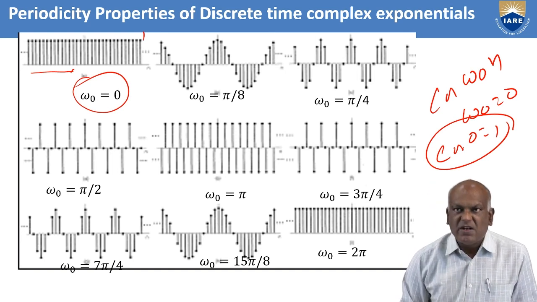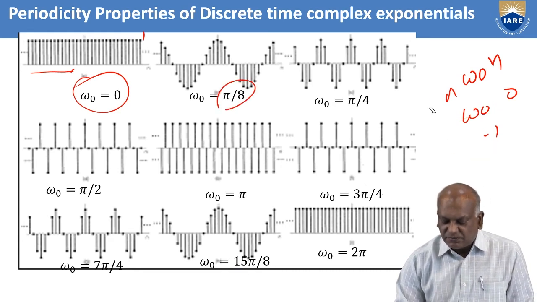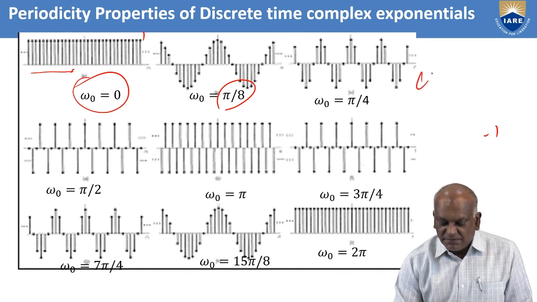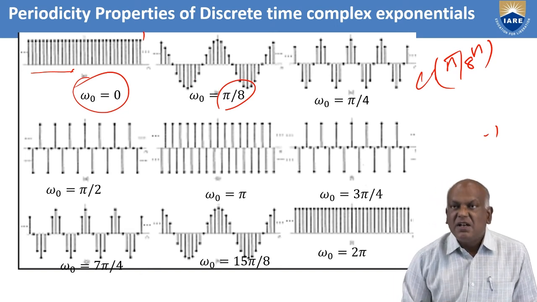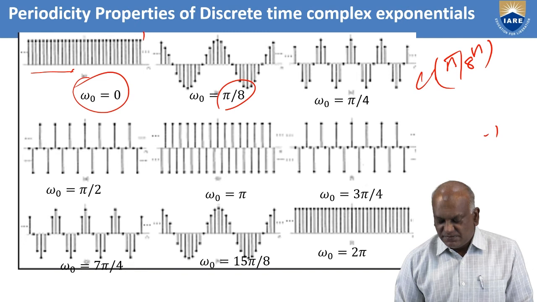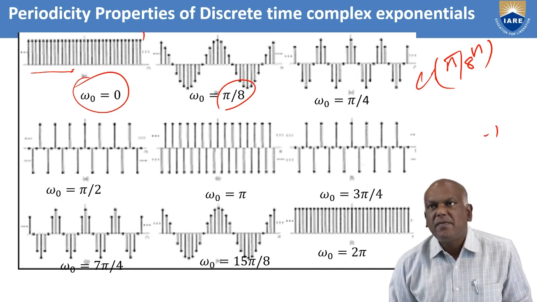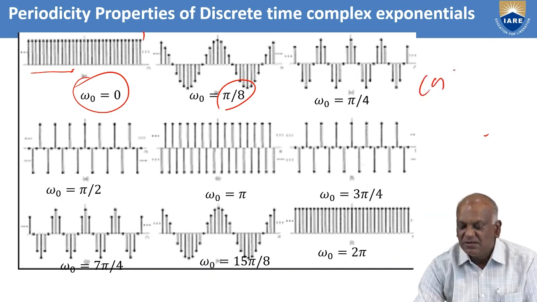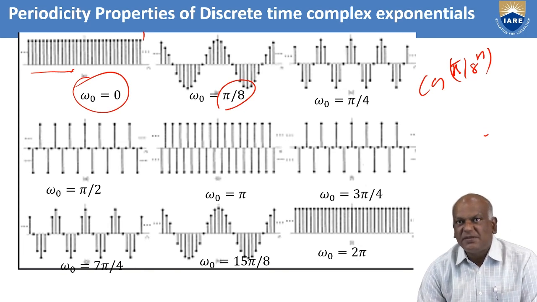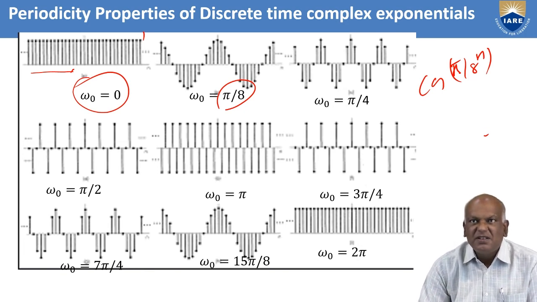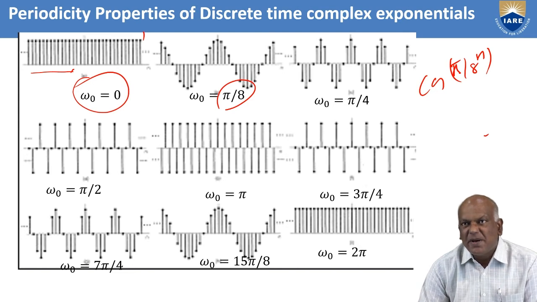Now I am increasing the omega naught value. It increases to pi by 8. Omega naught is pi by 8, that means cos pi by 8 n. Simply, the oscillations start. For this case, we are getting alternate negative samples as well as positive samples. The oscillations can be sustained at omega naught equal to pi by 8.